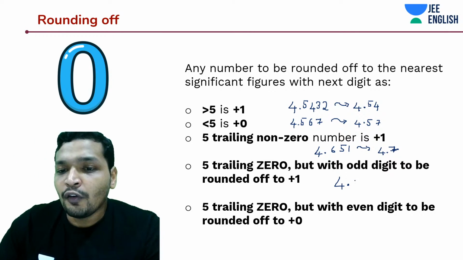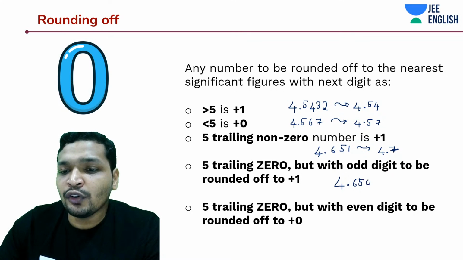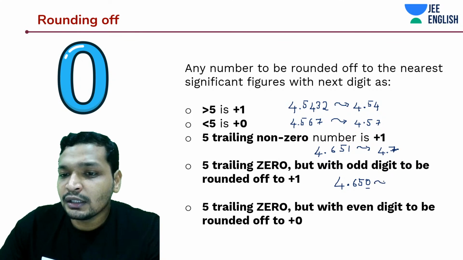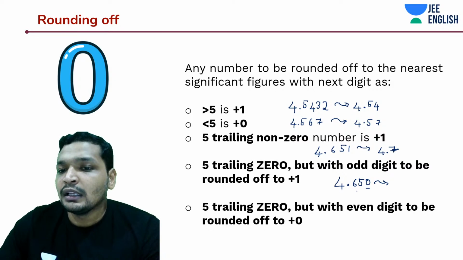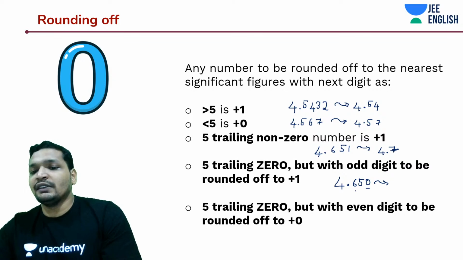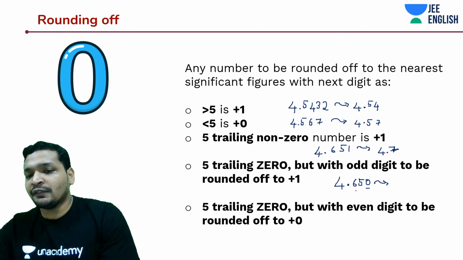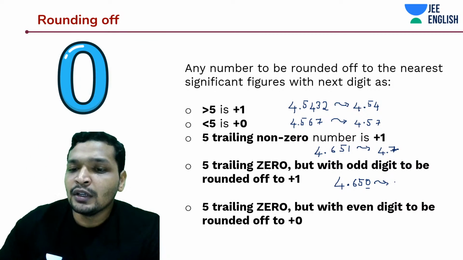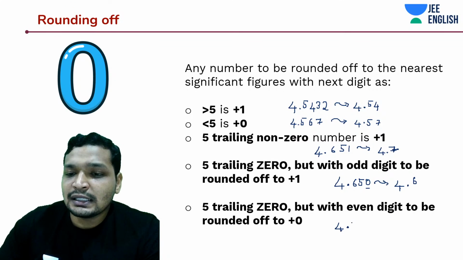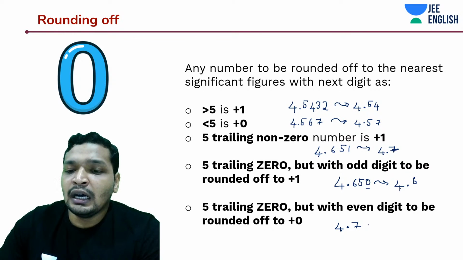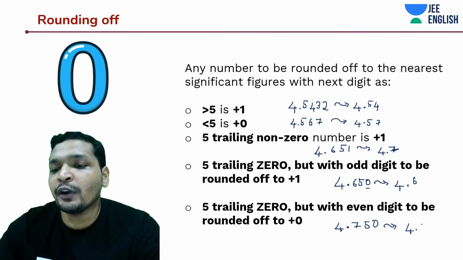Now if it is 4.650 where 5 is followed by 0, then what would I do? Then I would check this number. The idea is to always keep this as even. Okay, you must try and keep this number that where you have to round it off as even. In this case, it is only 4.6. But if it had been 4.750, and if I have to round it off to 1 decimal place, it's going to be 4.8.